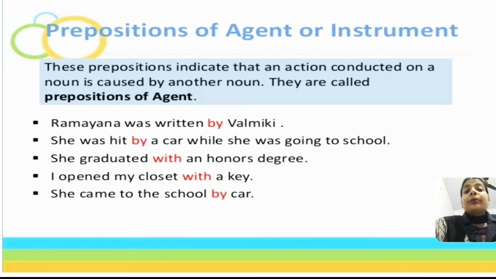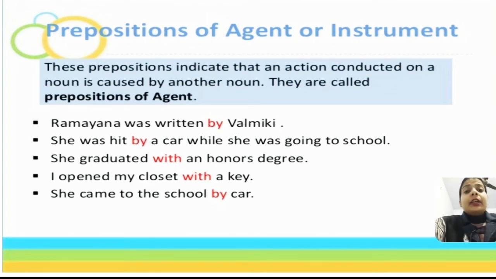The next kind is preposition of agent or instrument. Now what does it mean? Agent or instrument means that when any object or any noun caused another noun to conduct any action, that is called agent or instrument. So these prepositions indicate that an action conducted on a noun is caused by another noun. They are called prepositions of agent.